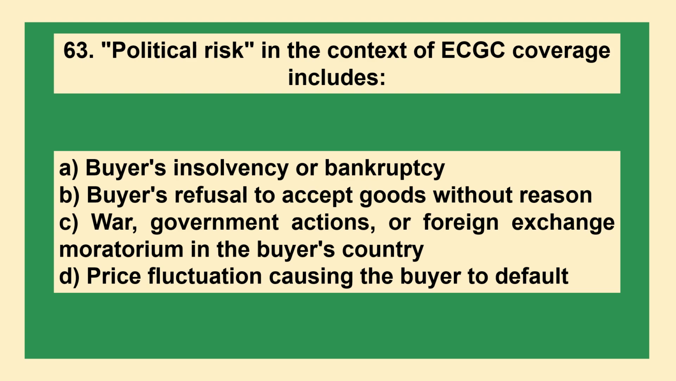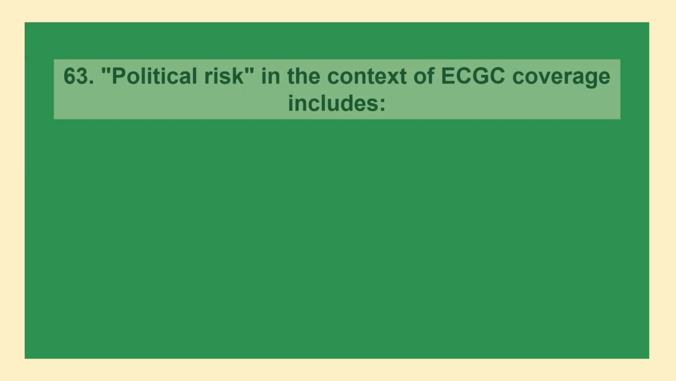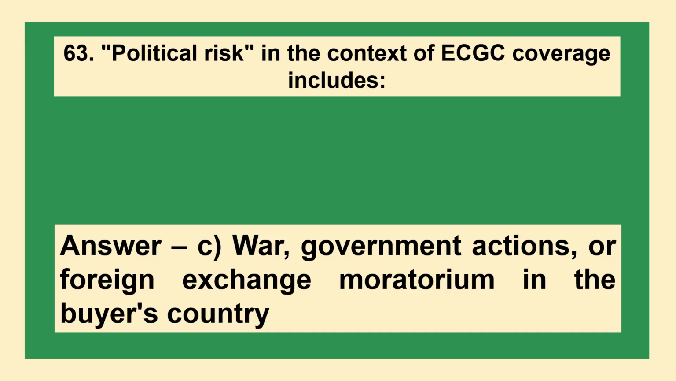The next question is, political risk in the context of ECGC coverage includes: A. Buyer's insolvency or bankruptcy. B. Buyer's refusal to accept goods without reason. C. War, government actions or foreign exchange moratorium in the buyer's country. D. Price fluctuation causing the buyer to default. The answer is option C, war, government actions or foreign exchange moratorium in the buyer's country.